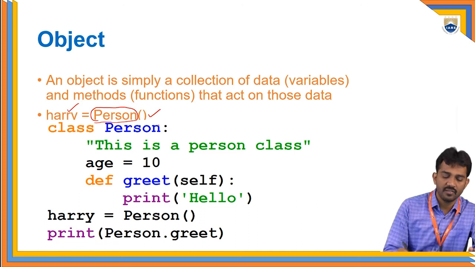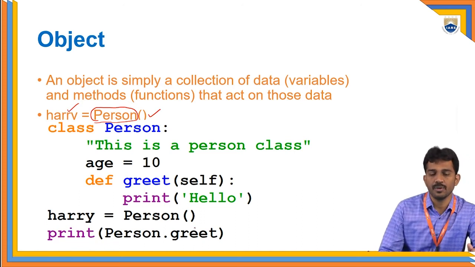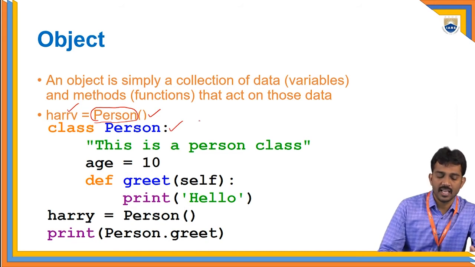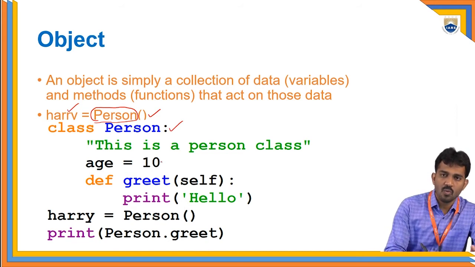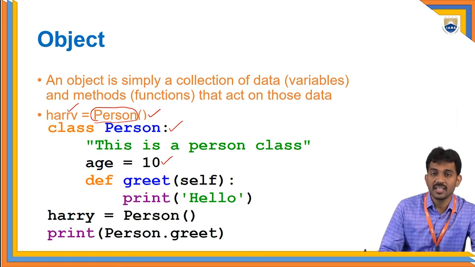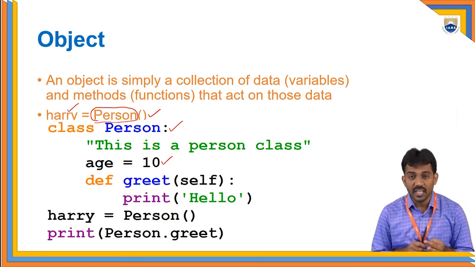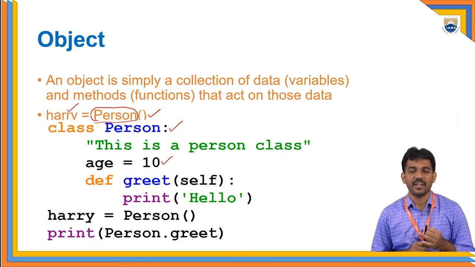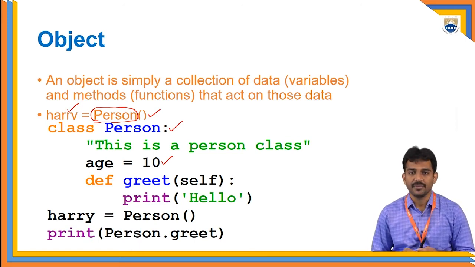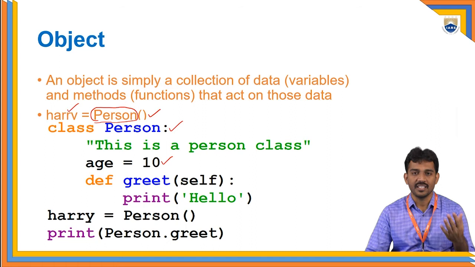For example, here I have given an example. Person is a class and it has one class variable. Please note this. This is called a class variable. I'll tell you what a class variable is, what a local variable is, and what an instance variable is. Instance means object variable. I'll give full clarity on this in the lecture. Let us see in the editor.